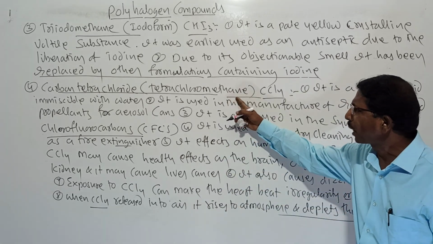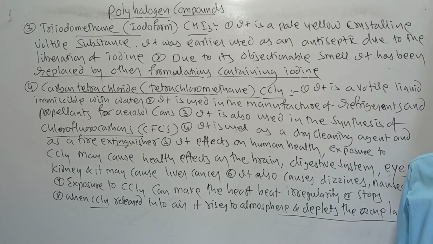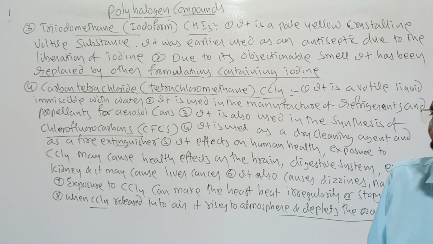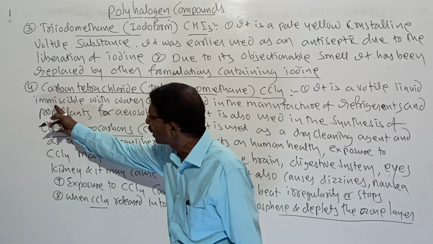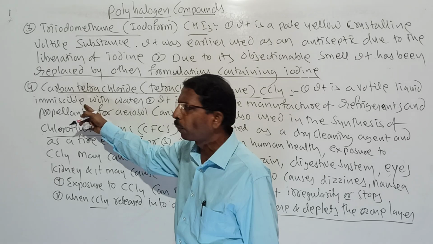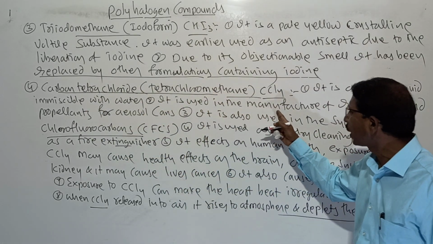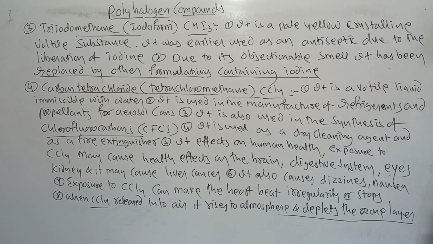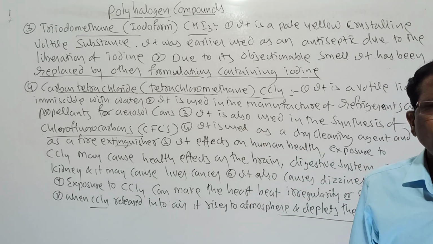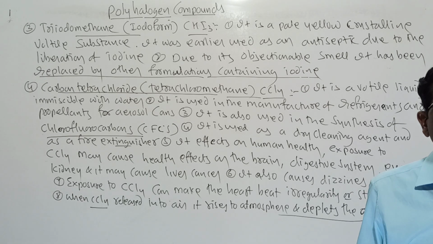Then the next one is carbon tetrachloride, also called tetrachloromethane. This carbon tetrachloride is a volatile liquid, and it is insoluble in water. Insoluble is written as immiscible. It is immiscible with water. It is used in the manufacture of refrigerants and propellants for aerosol, so aerosol cans can be prepared.